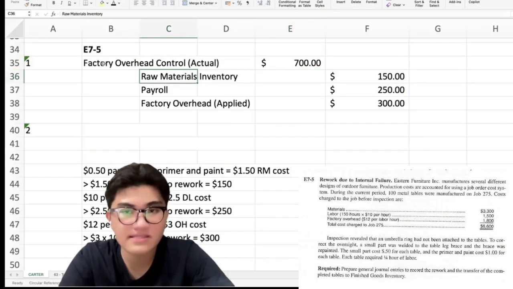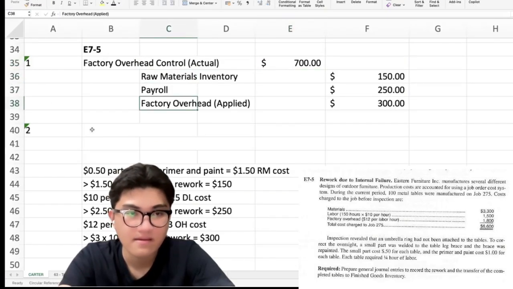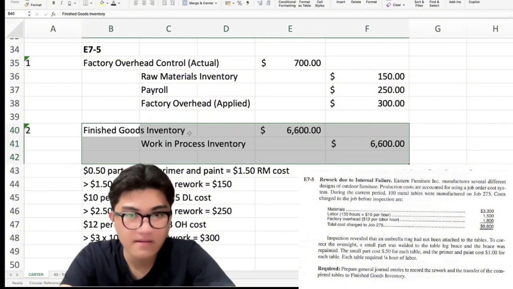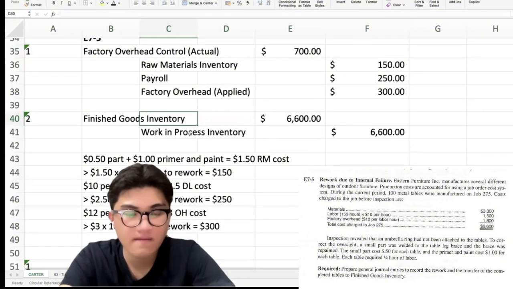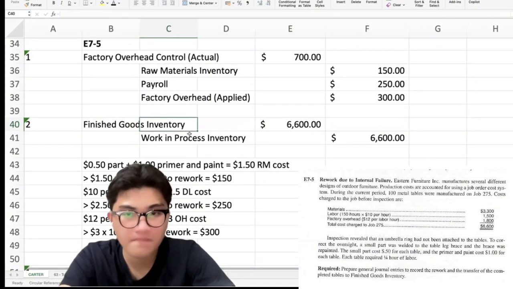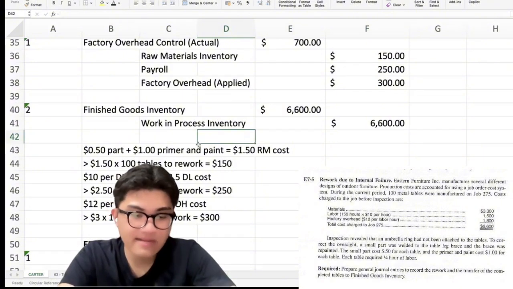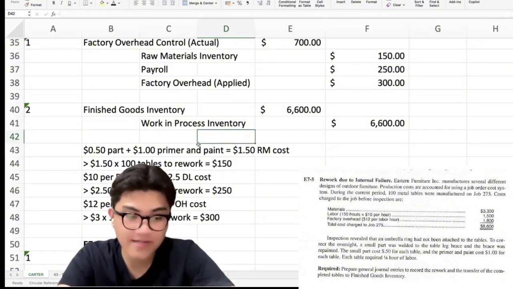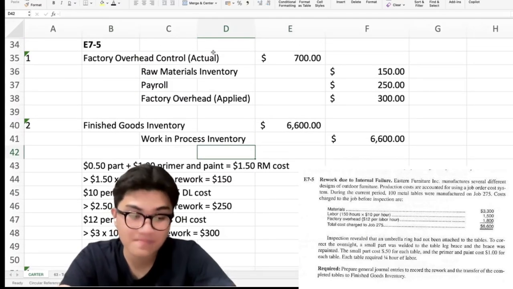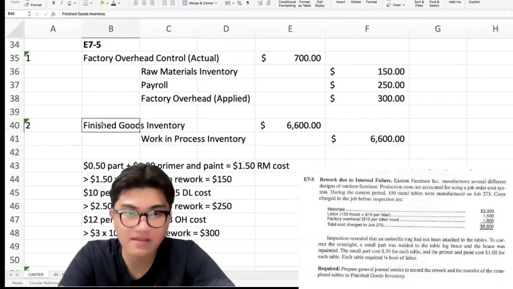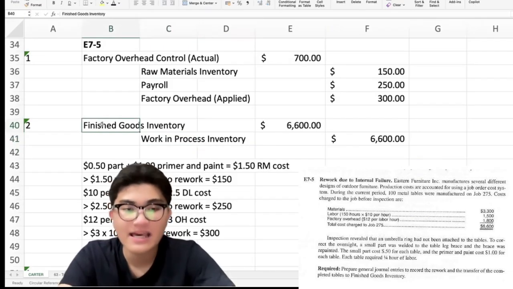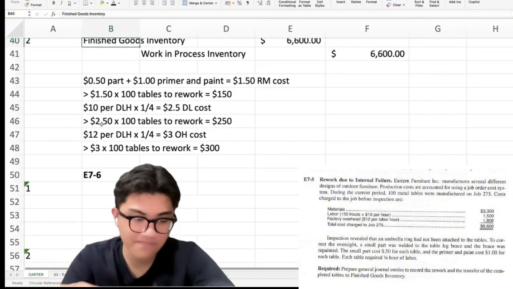Raw materials, this one, payroll, and this one. Okay? So, for here, finished goods inventory. Okay, so because this rework resulted from internal failure production, the cost is charged to factory overhead control. After rework, the tables are transferred from work in process, gikan siya diri, padulong siya diri, sa finished goods inventory.